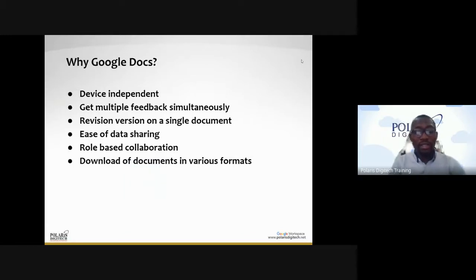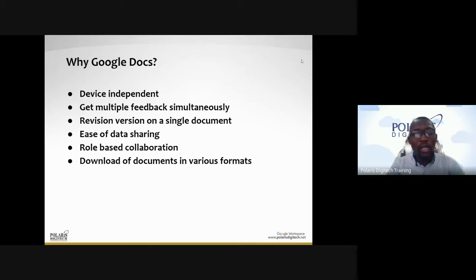Google Docs has several functionalities and benefits beyond other conventional word processing applications, one of which is being device independent. We can access Google Docs from any device, anywhere, anytime. Whether you are using a mobile device, a laptop, a desktop, a tab, or your smart TV, all this can be done. The only thing you need is access to the internet and your unique username and password, which is our Gmail account, and we are good to go.